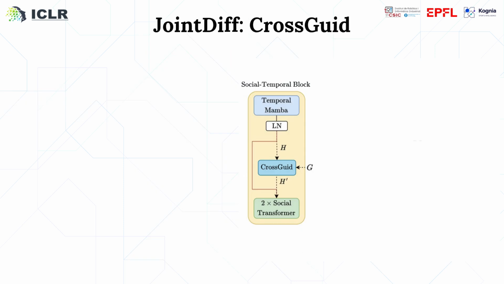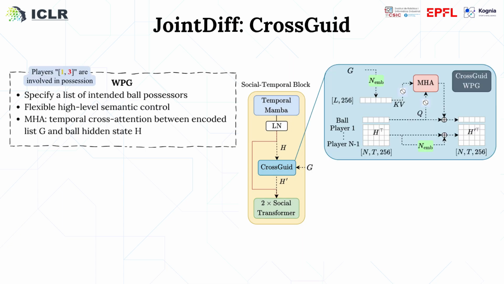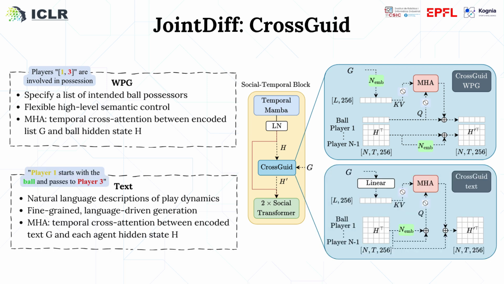To enable controllable generation, we introduce CrossGuide, a cross-attention module placed inside each social temporal block. We support two guidance modalities. Weak Possessor Guidance, or WPG, lets users specify a simple list of intended ball possessors. The guidance is encoded through learnable agent embeddings and cross-attended with the ball's hidden state only. Text guidance provides finer-grained control through natural language descriptions. Here, a frozen T5 encoder produces text embeddings, and every agent independently cross-attends to the shared text context.